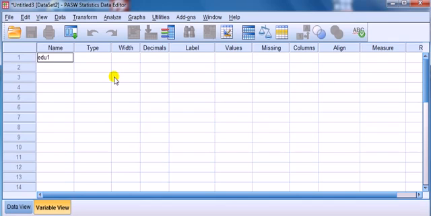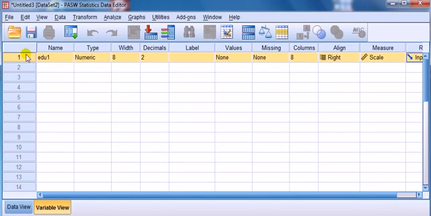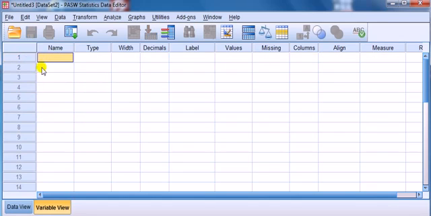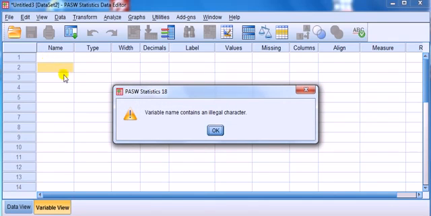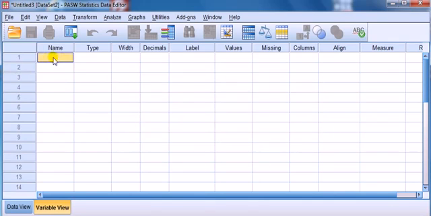But educ1, with a number at the end, would be accepted. So the restrictions on the name are that there mustn't be any spaces, and the first character must be a letter. It can't be a number or other strange things. Star educ is not accepted either. It's got to begin with a letter of the alphabet.